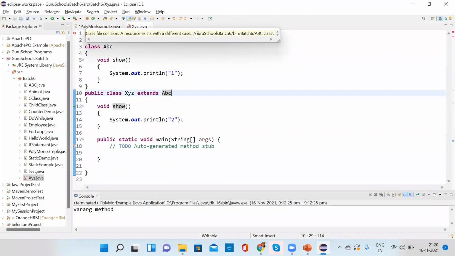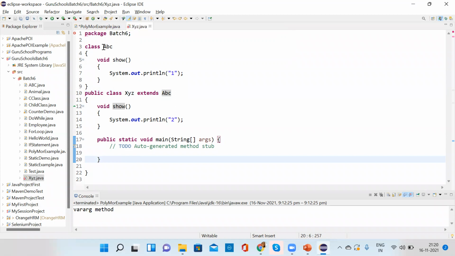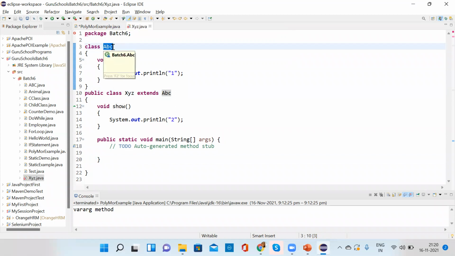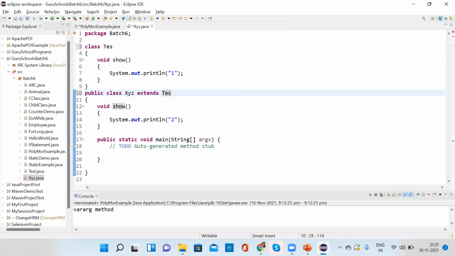Resource calling activity, object creation. ABC is also there. So maybe test 3, for this only. Any name we can give. Still it is showing the error. XYZ is also there. That is the problem.